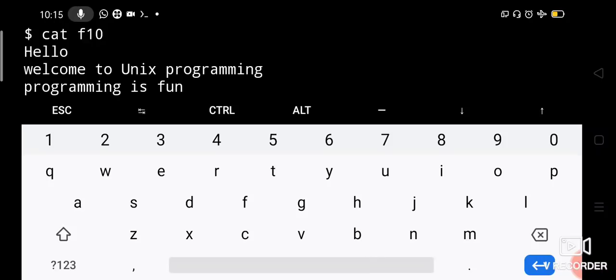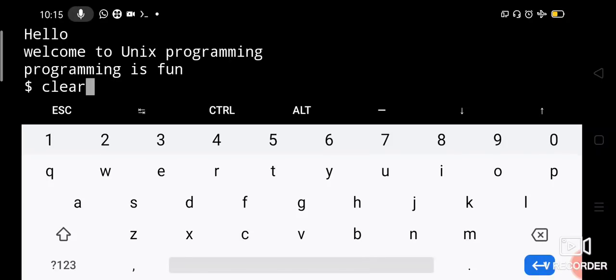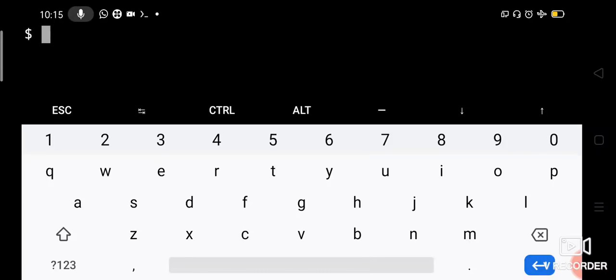Now let us see how you can create a directory. To create a directory, we saw that the command is mkdir, right? So let us find where we are currently, in which directory we are currently present. How to check in which directory we are currently working? Using a command called pwd.